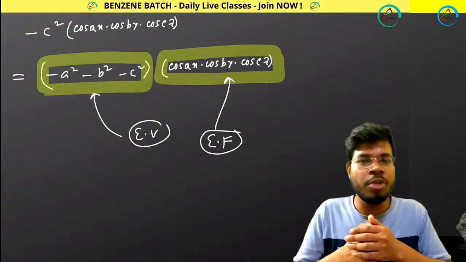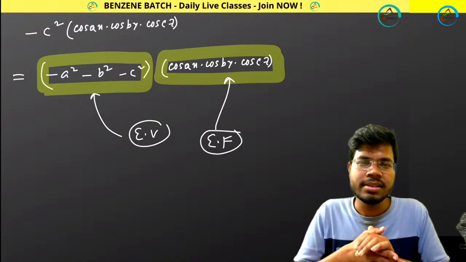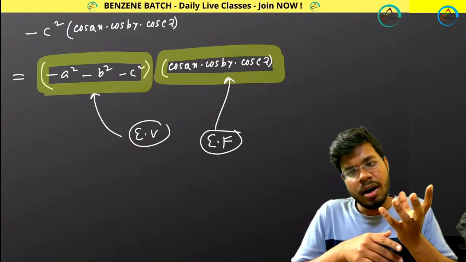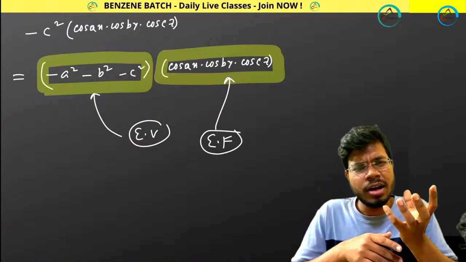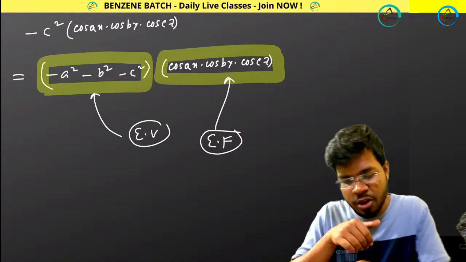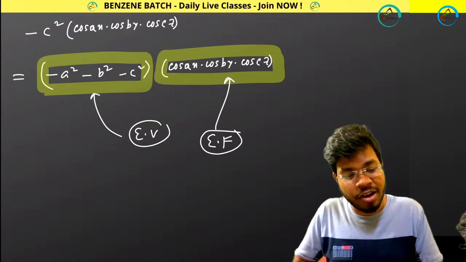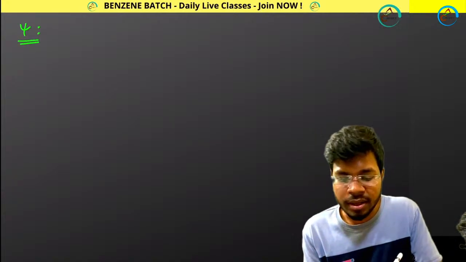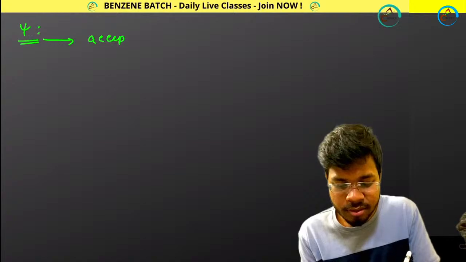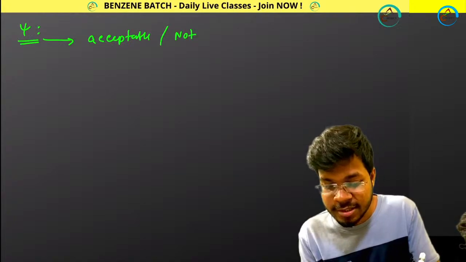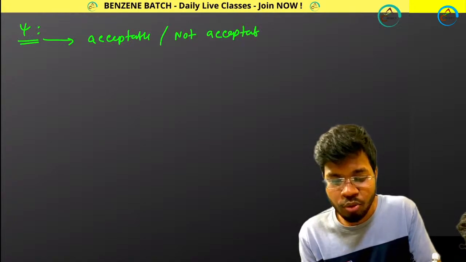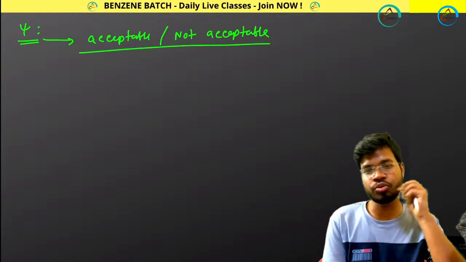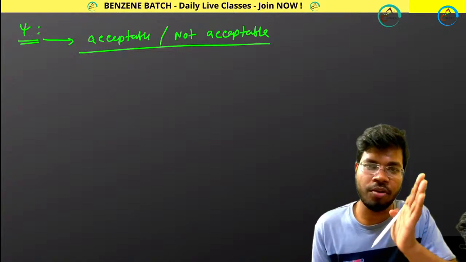In the next class, we will be solving some more numericals. I will be giving you some examples of the wave function psi, and you need to check whether that psi is acceptable or not acceptable. We will do that through mathematics. So purely I will be following the mathematical way.